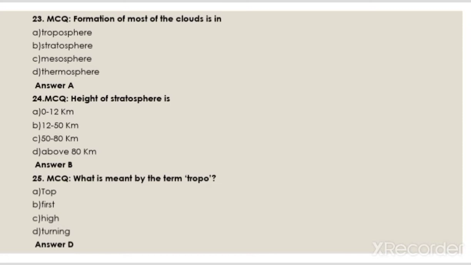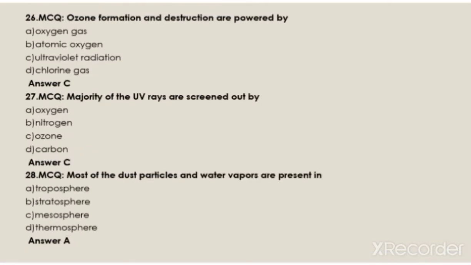What is meant by the term tropo? Top, first, high, turning. The answer is D. Turning. Ozone formation and destruction are powered by: ozone gas, atomic oxygen, ultraviolet radiation, chlorine gas. The answer is C. Ultraviolet radiation.